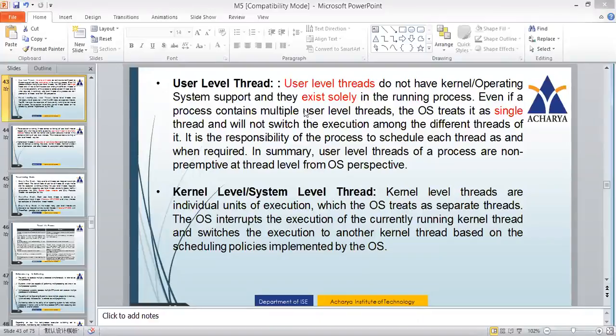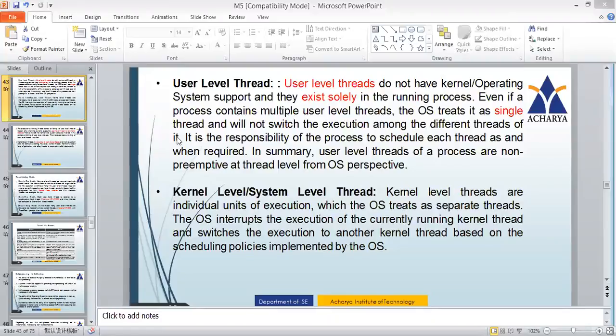Even if a process contains multiple user threads, so now assume there is a process which has got multiple user threads, the OS treats it as a single thread only. Suppose you have process 1 and you have 3 threads, thread 1, thread 2, thread 3. But all of them are treated as a single thread. The operating system treats it as a single thread because it is a user level thread.